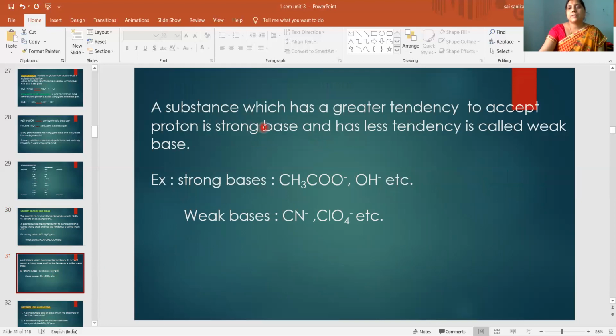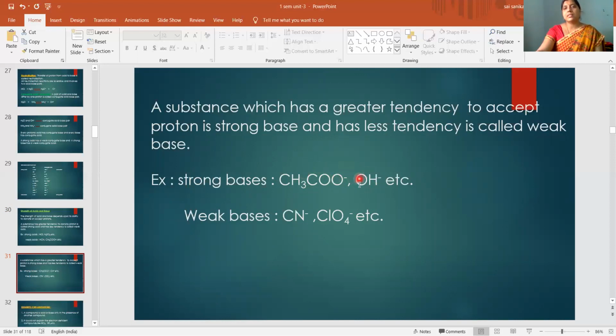Then what is strong base and weak base? A substance which has greater tendency to accept proton, which easily accepts proton, is called strong base, and which has less tendency to accept proton is called weak base. So here CH3COO minus is a strong base. From weak acid it is coming, no? So it is a strong base. It easily accepts proton and converts into weak acid.